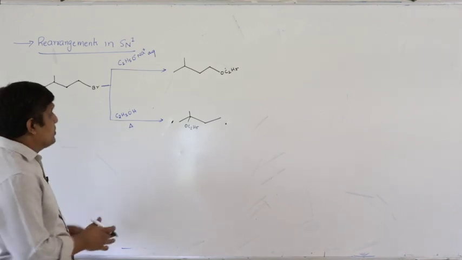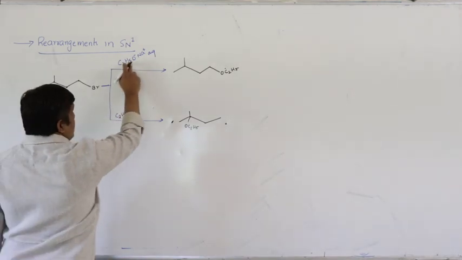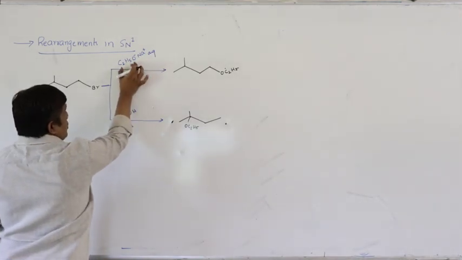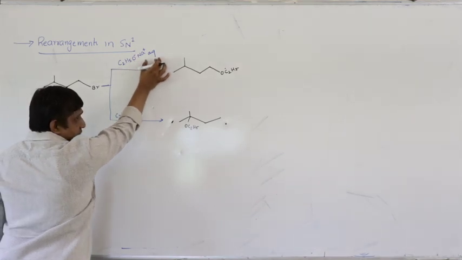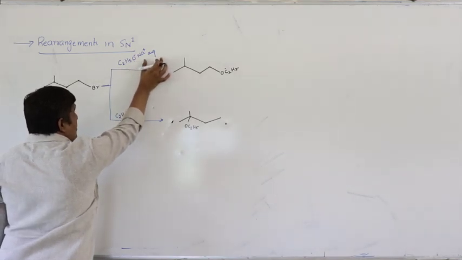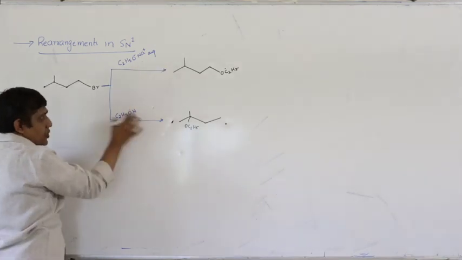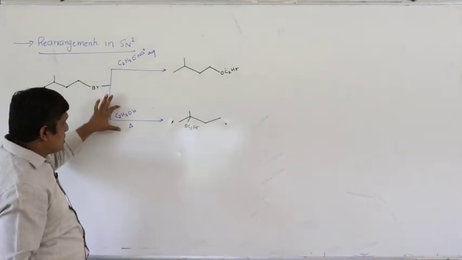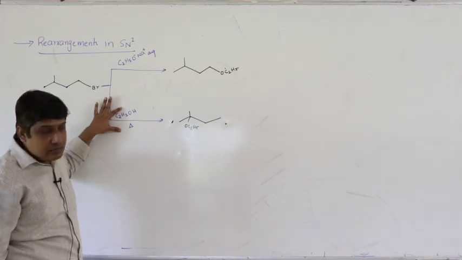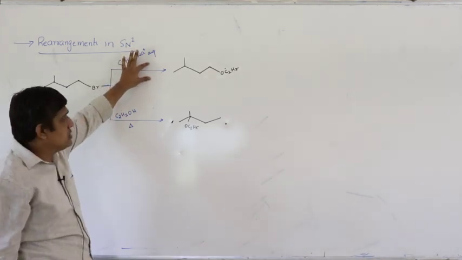The reason is, if you see the first one, what is the reagent? Sodium ethoxide. So we have a nucleophile in aqueous. Aqueous means solvent. Water is solvent. You have a nucleophile and solvent. Here you have only solvent. So this is solvolysis process, whereas this is not solvolysis process.